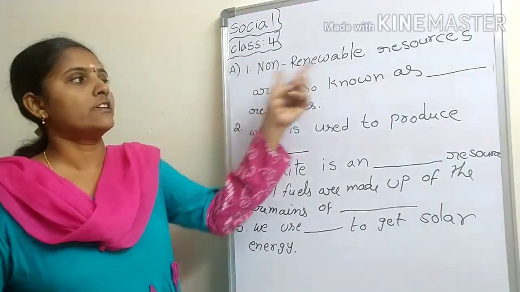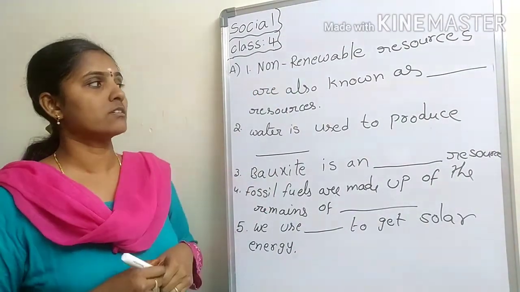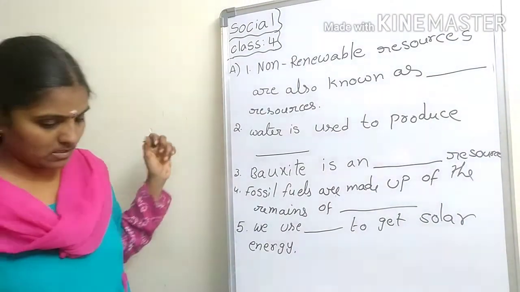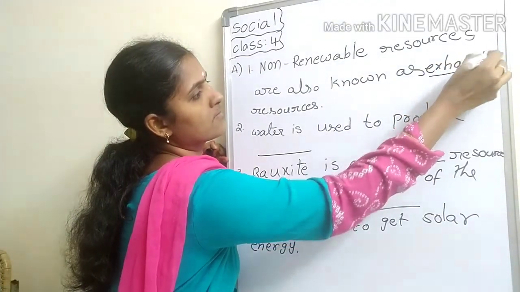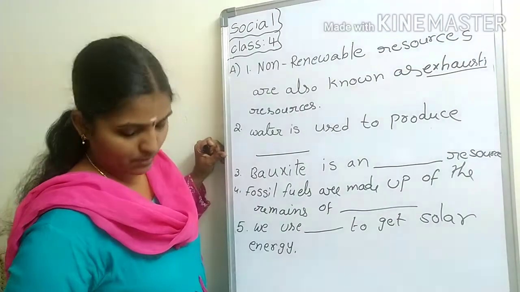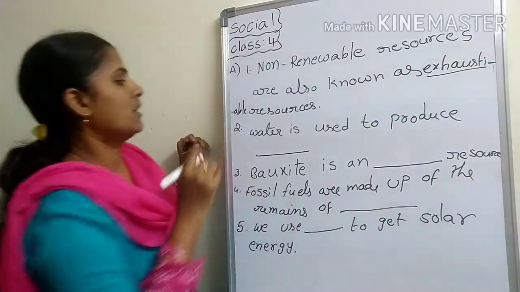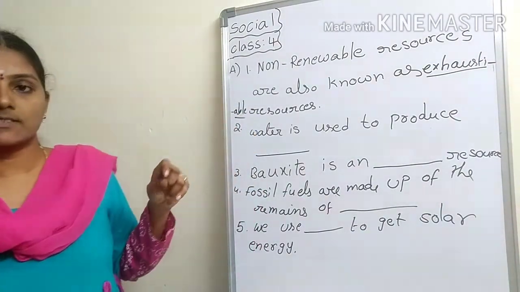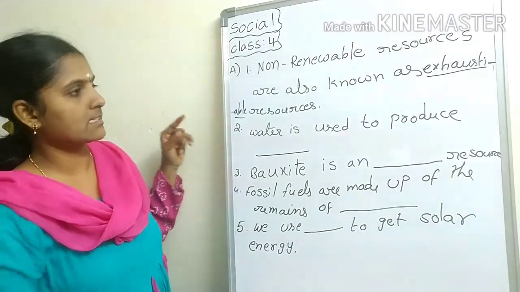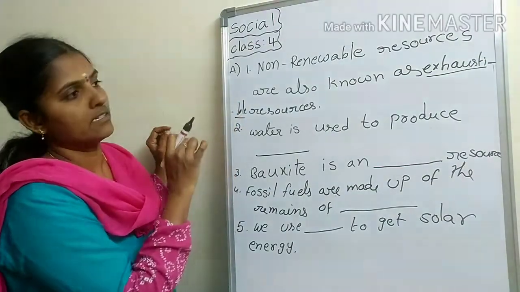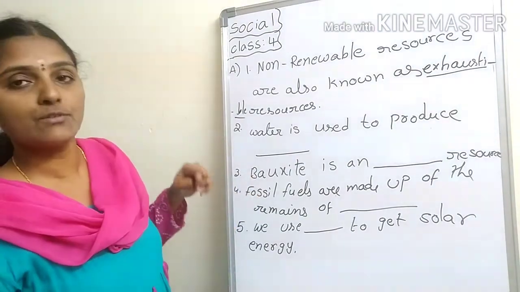First, non-renewable resources are also known as dash resources. Exhaustible resources.